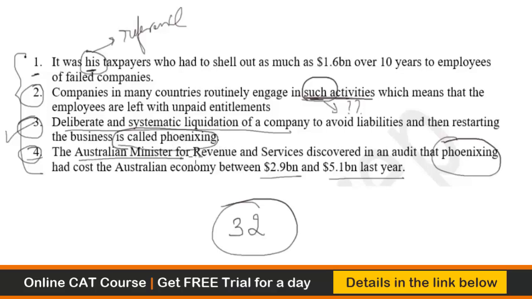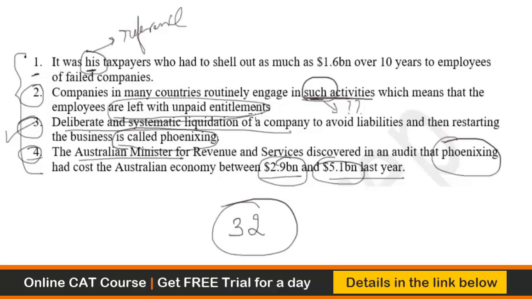The Australian Minister for Revenue and Services discovered in an audit that phoenixing had cost the Australian economy between these and these billion last year. Now, the whole idea is, how come the cost be borne by the country? Now, you must understand that when the companies get into systematic liquidation, the employees are left with unpaid entitlements.